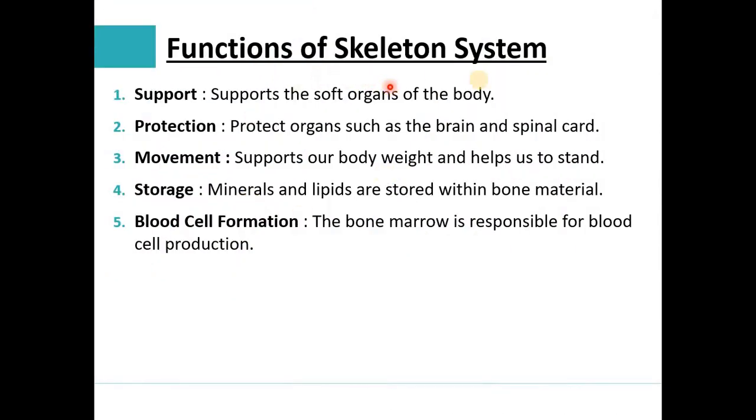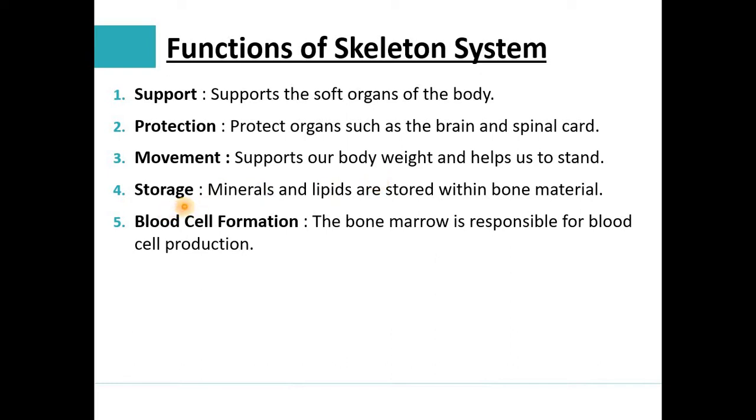The functions of the skeletal system. There are many functions, but here I have mentioned the main ones. First is support. Skeleton supports the soft organs of the body. Second is protection. Skeleton protects organs such as the brain, spinal cord and lungs. The third function is movement. It supports our body weight and helps us to stand. With the help of the skeletal system, we are able to move from one place to another.